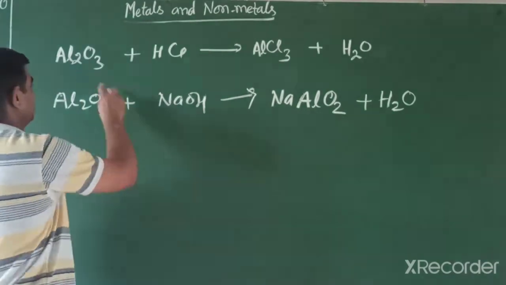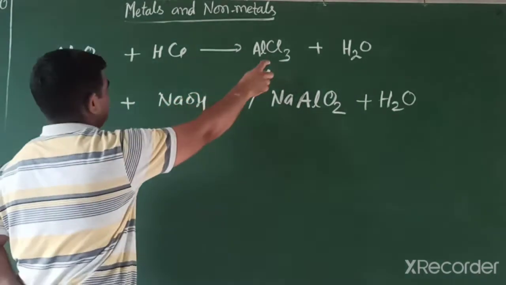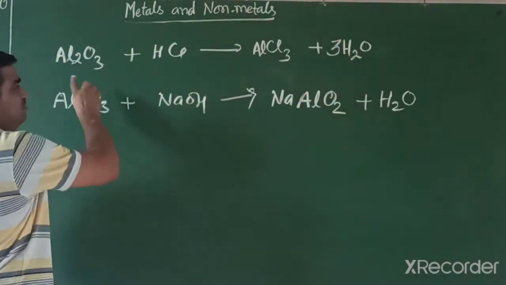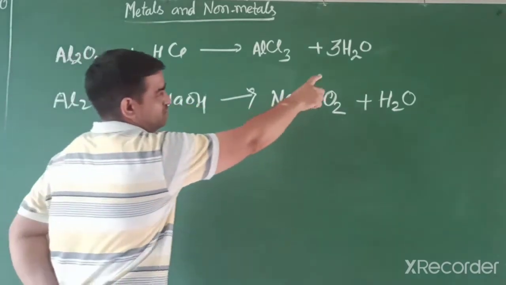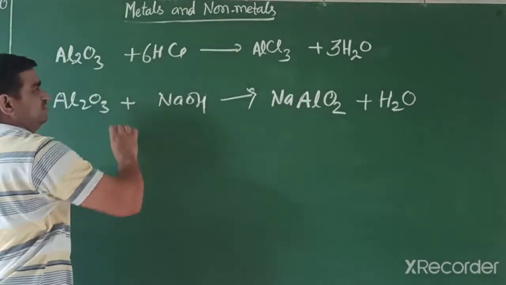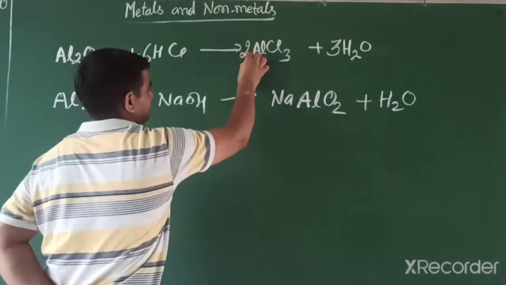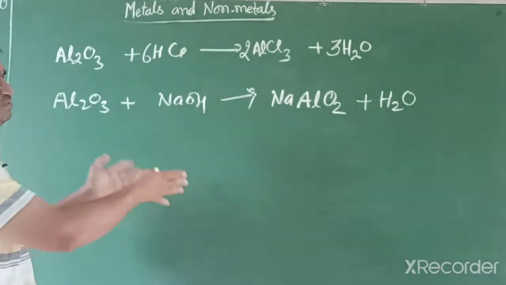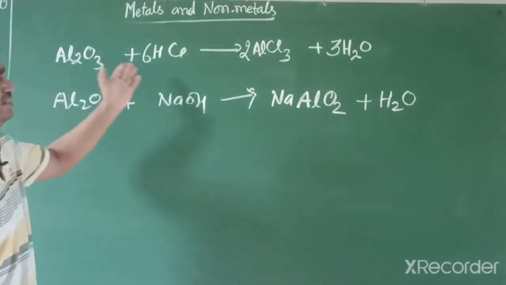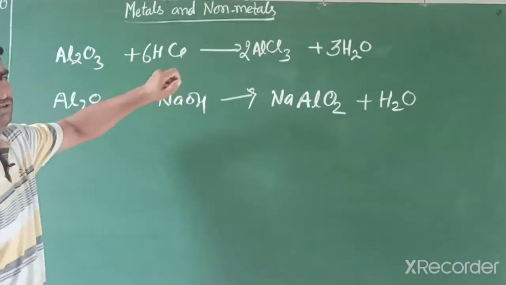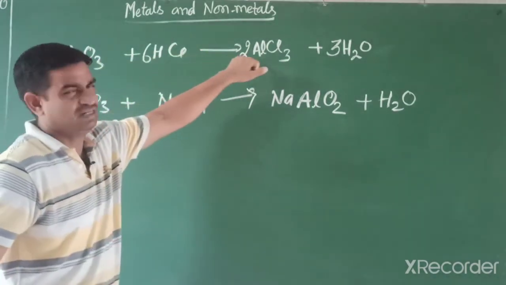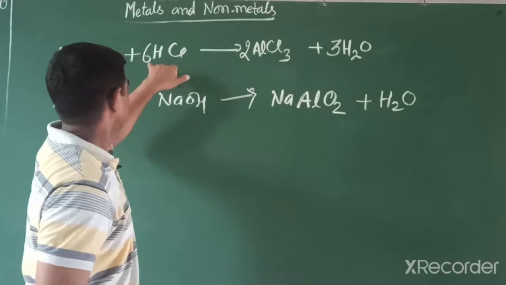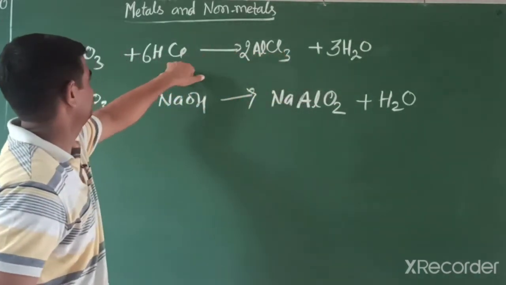Now we balance this reaction. Aluminium oxide and HCl give aluminium chloride, 2 AlCl3. So write first 3 oxygen. Oxygen is balanced. Then hydrogen, 3 to the 6. So aluminium is also balanced. We already discussed how to balance by writing a box, but every time you don't need to write that. You can just count, all the elements should be balanced on both sides. Aluminium 2 atoms, right side also 2. Oxygen there is 3, here oxygen 3. Hydrogen there is 6, and chlorine also 6.